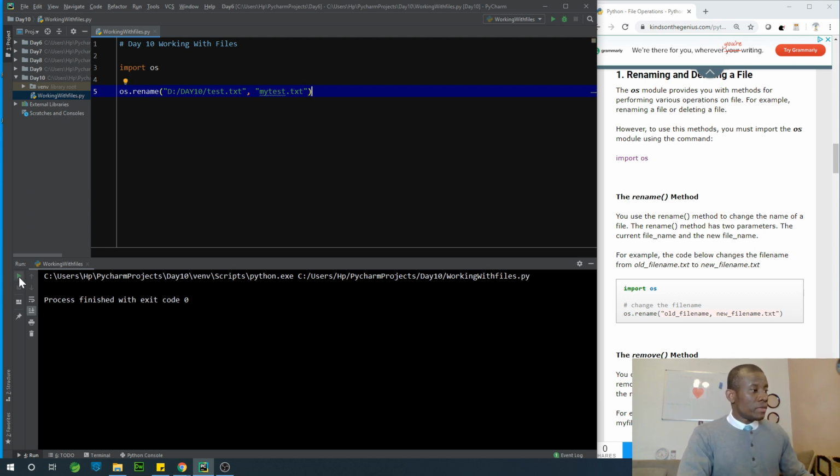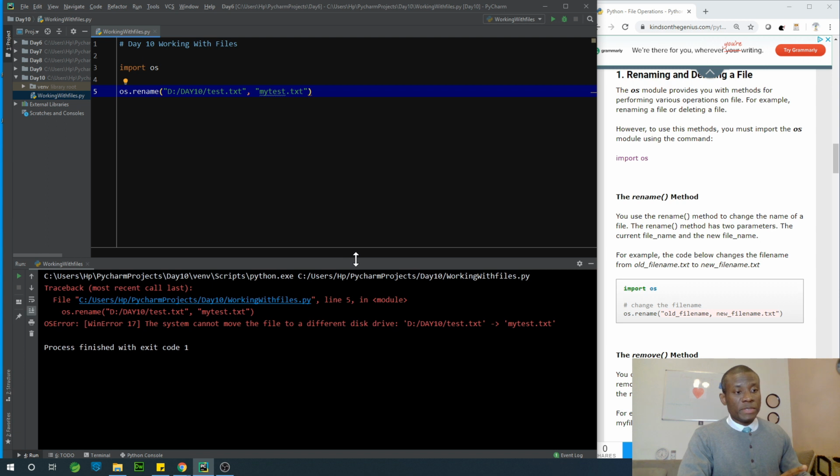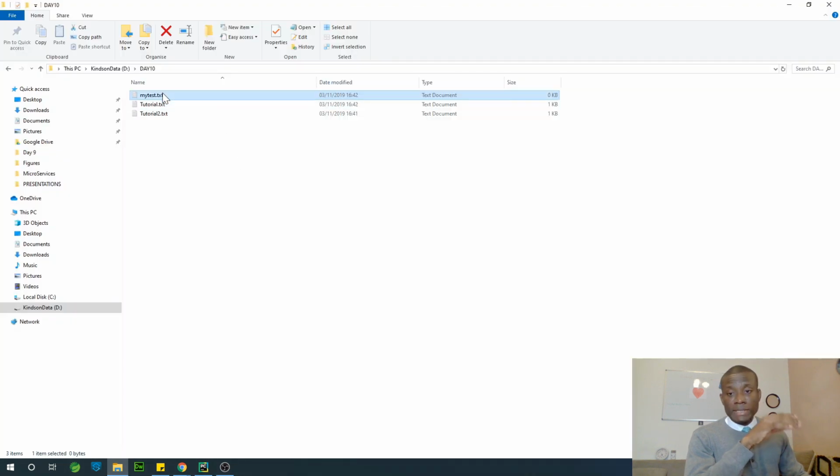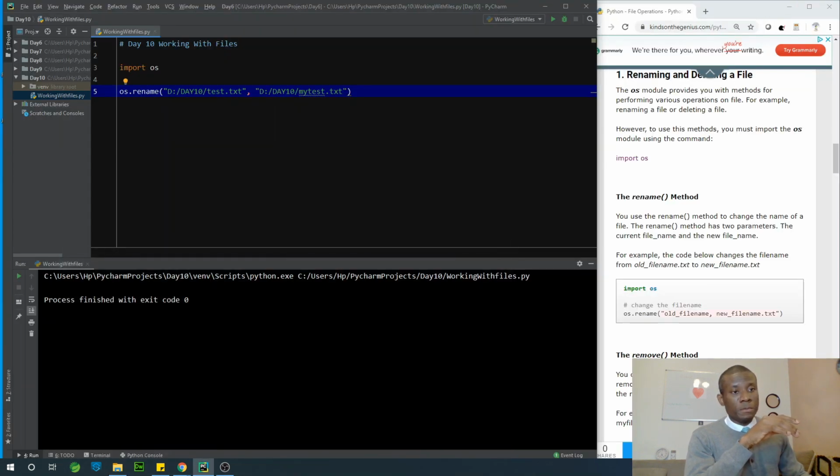Let me execute it. Remember, I didn't specify the path here, but let's execute it just to make sure everything works or doesn't work, because I actually know that you need to specify the full path of that file. So I'm going to just say the 10 slash. So I'm renaming it, specifying the path, but just changing the name. So I'm going to run it at this point. Everything worked fine. If I go back to check, you can see my test.txt. I've renamed this file now.